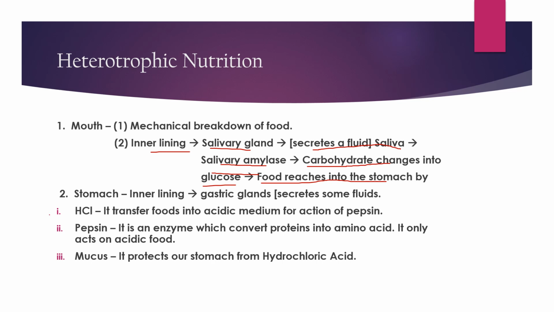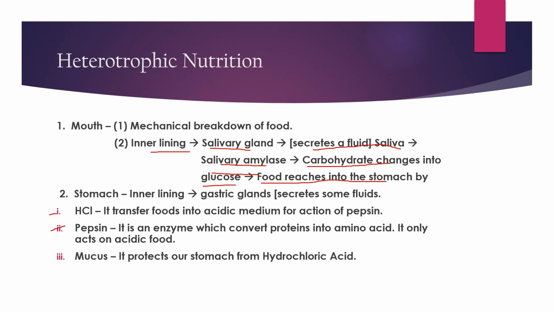First one is HCl, that is hydrochloric acid. It transfers food into an acidic medium for the action of pepsin. Okay, it turns the food which reaches the stomach into an acidic medium so that pepsin can work properly. The second one is pepsin. It is an enzyme which converts proteins into amino acids. It only acts in an acidic medium.